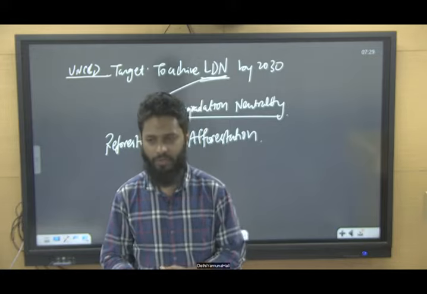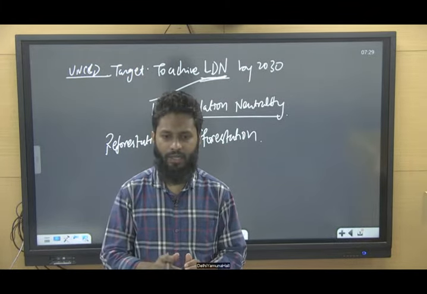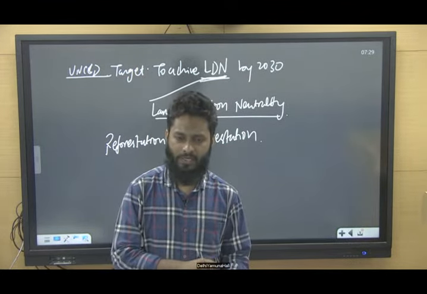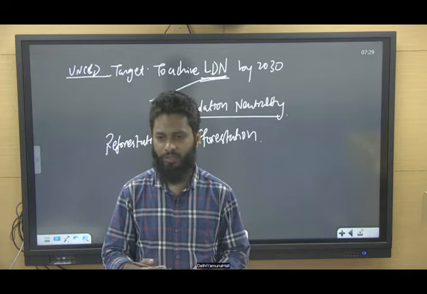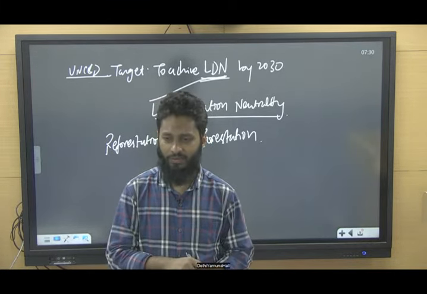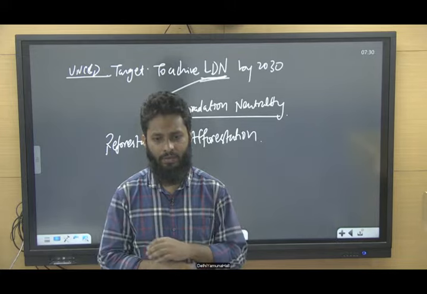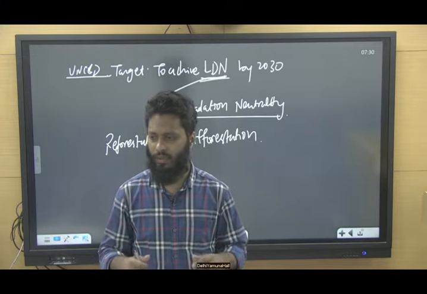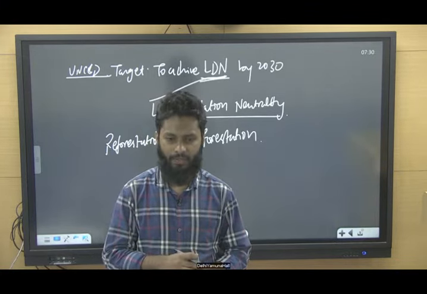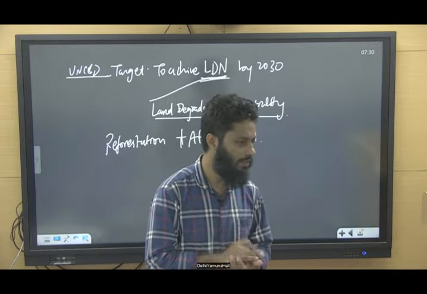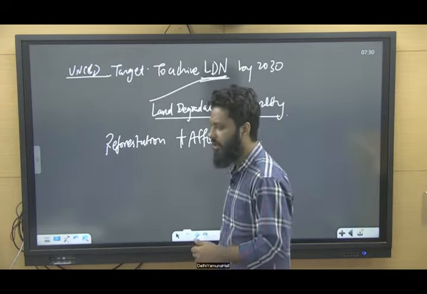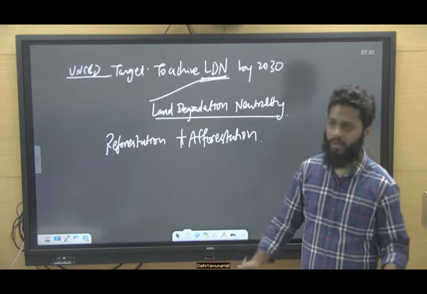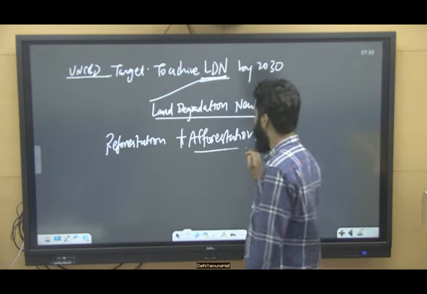So it is reforestation, right? The area where in the past forest existed, now we are going for restoration, then it is known as reforestation. But there is an area where nothing like forest was there in the past. If we are going for restoration, plantation and all, and trying to make it a forest, then it is afforestation.